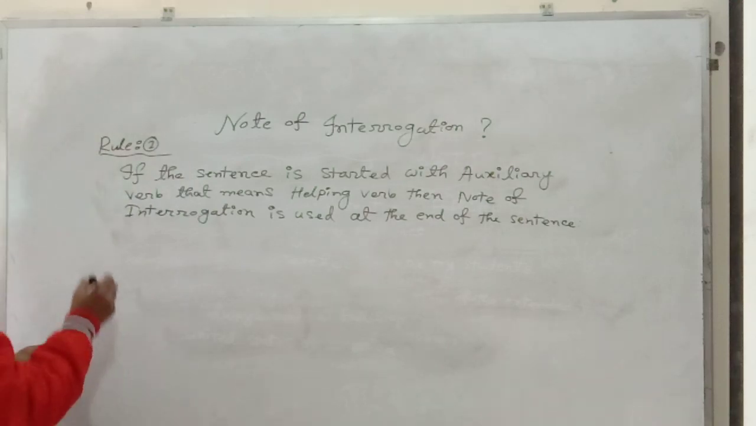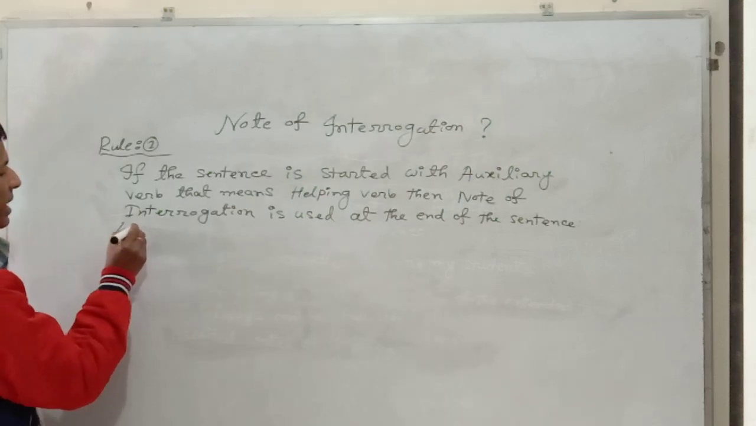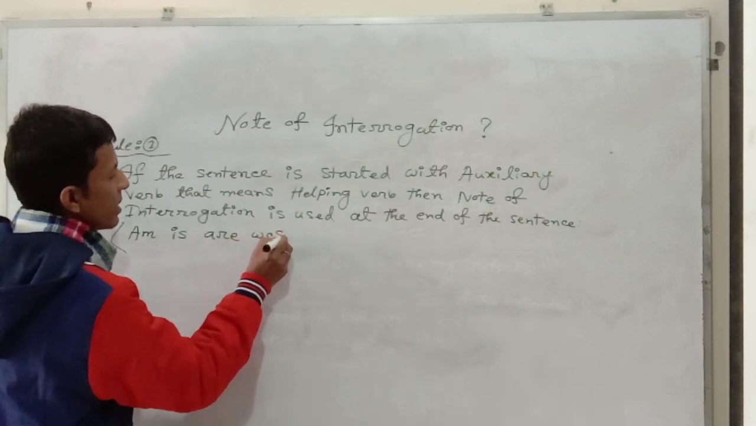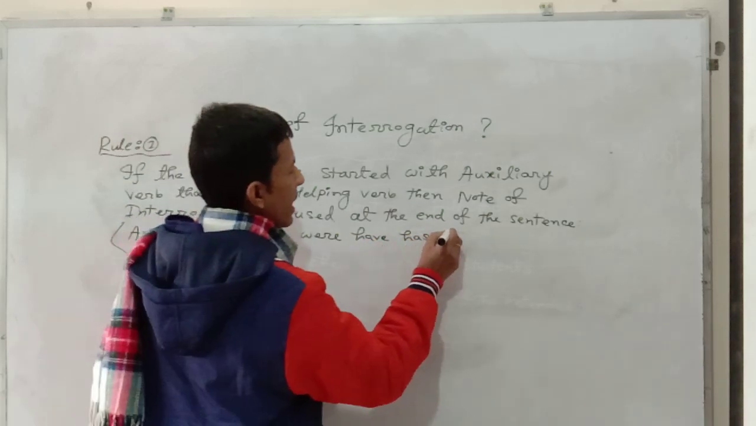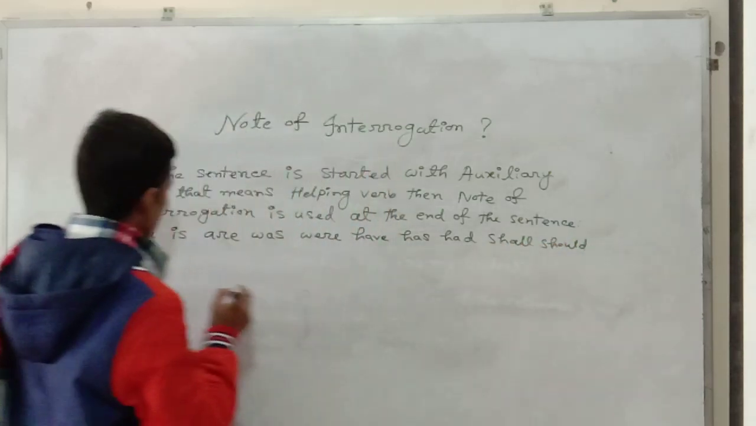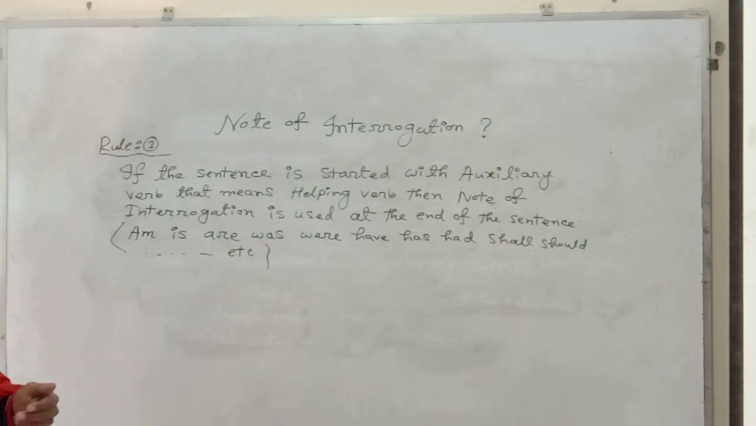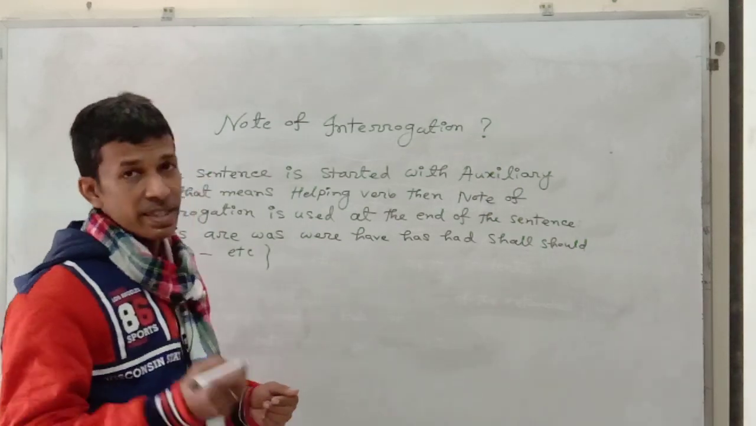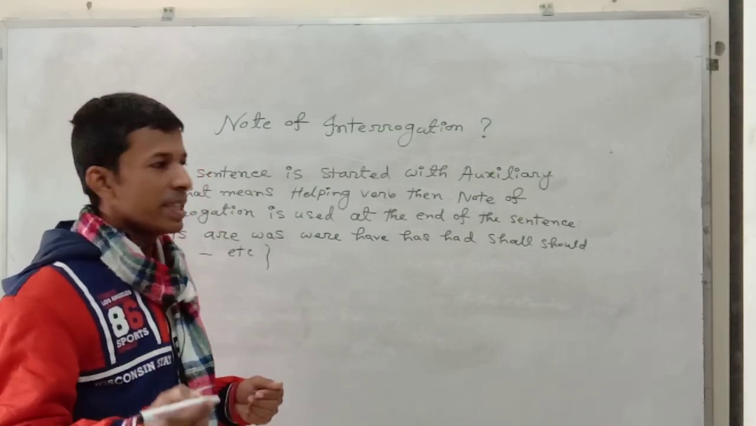Perhaps all of you know that there are some auxiliary verbs and modal auxiliary verbs in English, like am, is, are, was, were, have, has, had, shall, should, will, would, can, could, may, might, etc. If the sentence possesses such kind of auxiliary verb in the beginning, then you will have to understand that this sentence is an interrogative one, and as a result you will have to use note of interrogation at the end of the sentence.